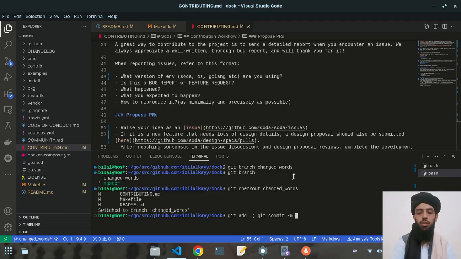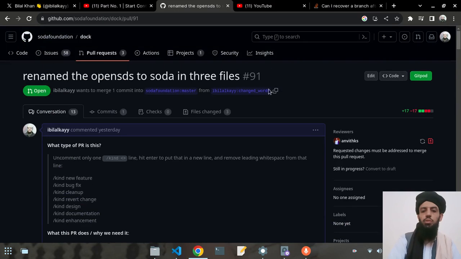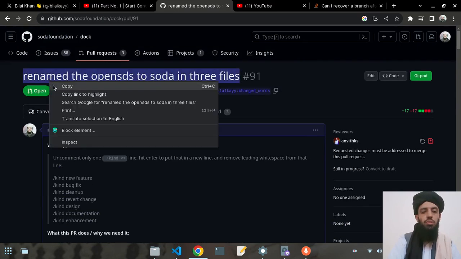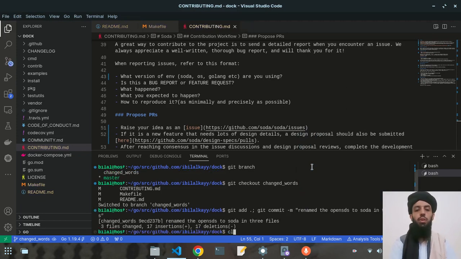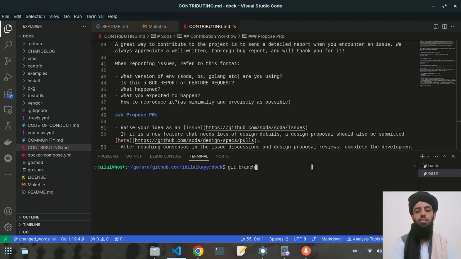All right, git commit. And what should be the commit message? The commit message could be anything, but I'm just giving this message for simplicity, in order to show you. So yeah, let's write it like this. All right, so now this branch is containing all these files that I have modified.